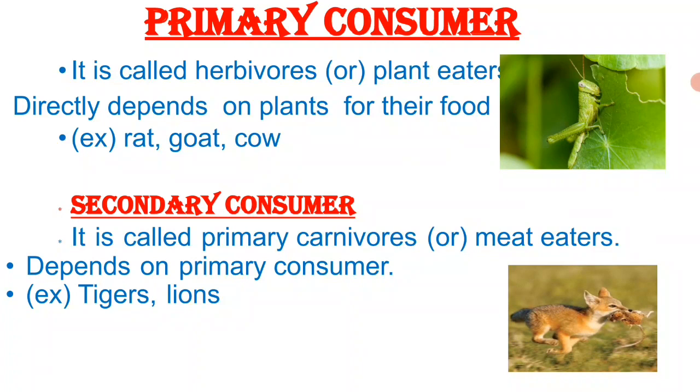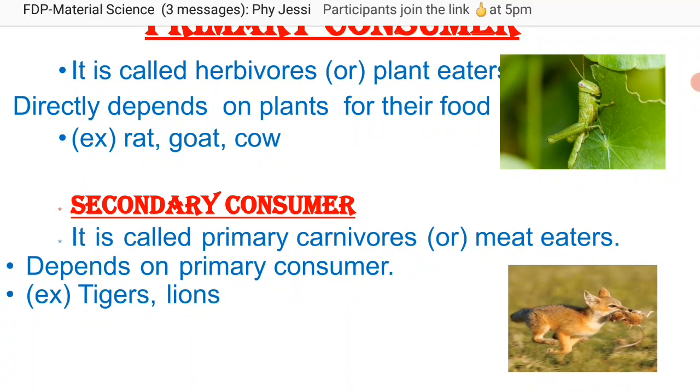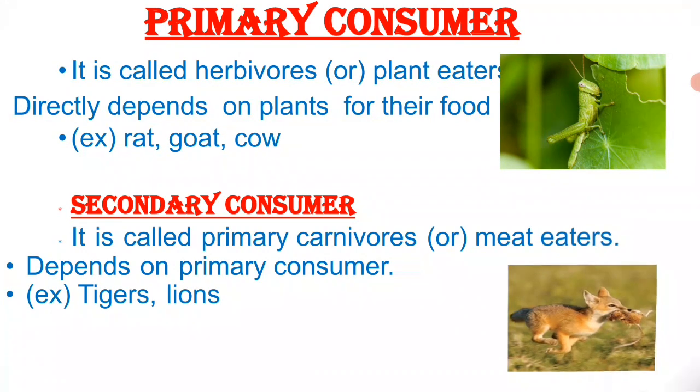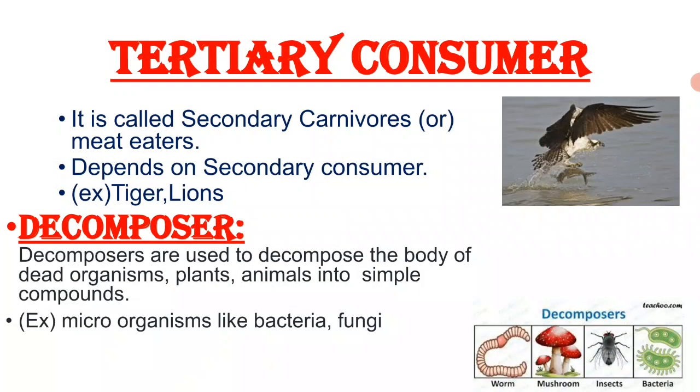Secondary consumers are called primary carnivores, which depend upon primary consumers for their food. They are otherwise known as meat eaters: frog, cat, snake and fox. Then tertiary consumers are called secondary carnivores.